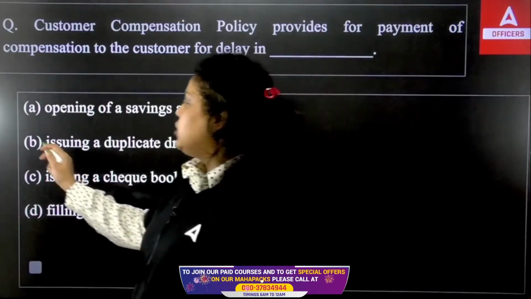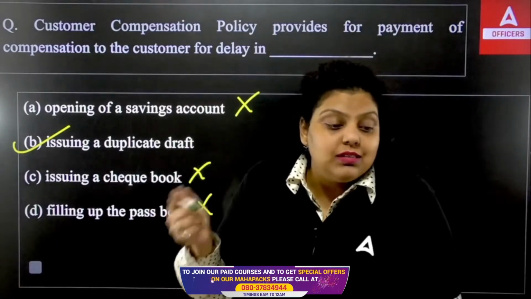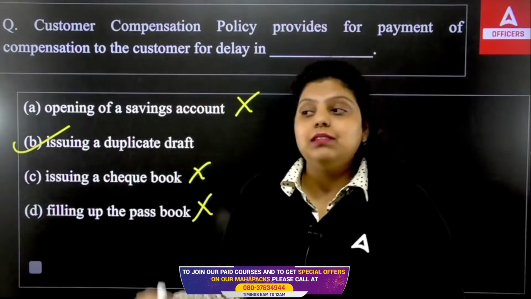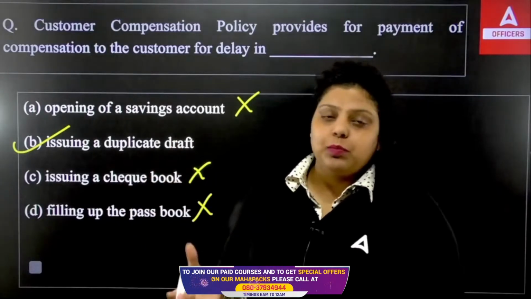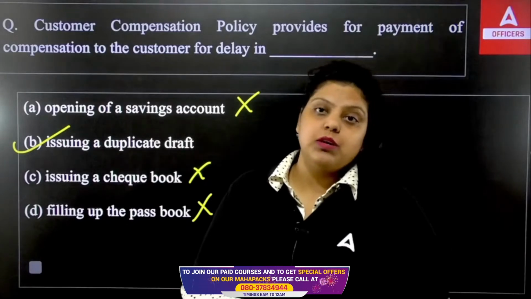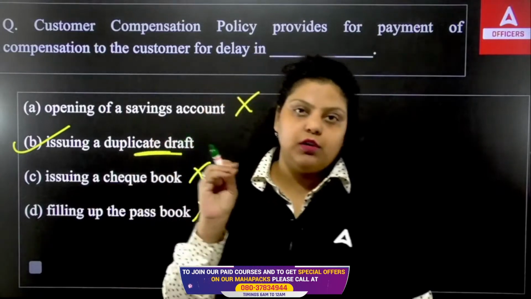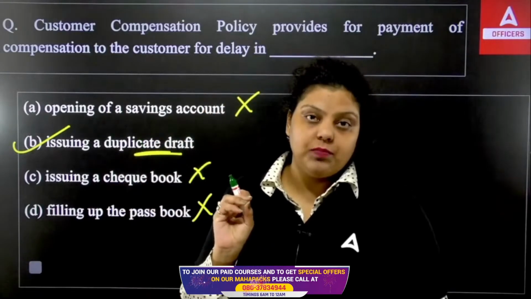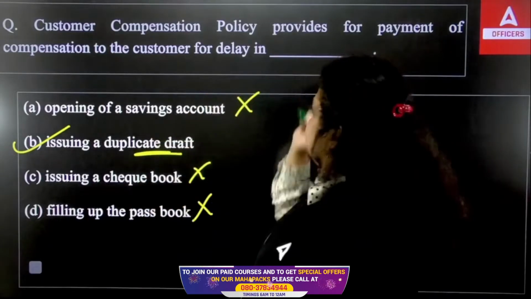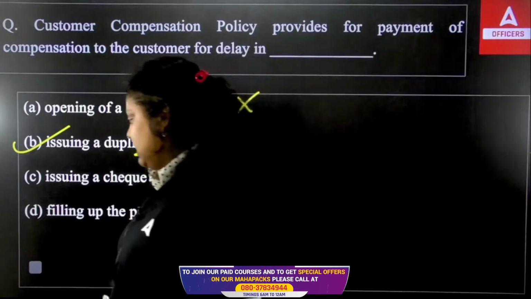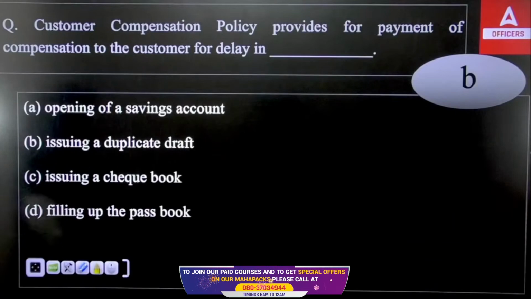But yes, when you are issuing a duplicate draft, because a customer will ask about issuing a duplicate draft in a case when his original document has been stolen or misplaced or something else. In that situation only, the customer comes to you and asks for a duplicate draft. So in a limited period of time, you have to issue that duplicate draft, after taking the indemnity bond. But if you delay in that, the particular compensation has to be given to the customer. So the right answer will be B, issuing a duplicate draft.